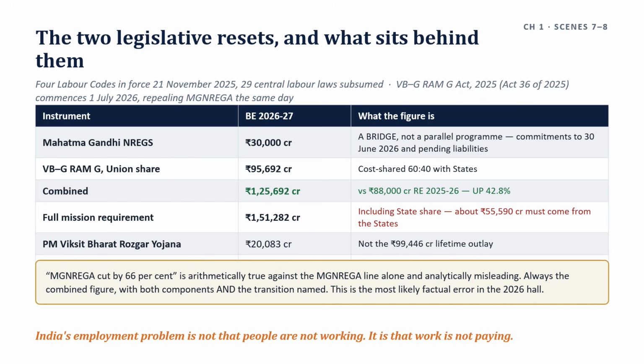So, operative provisions worth naming here. What are the operative provisions? The national floor wage, appointment letters for every worker, portable social security through a universal account number, equal benefits for fixed term employees with gratuity after 1 year, an aggregator contribution towards gig worker social security, and the inspector replaced by an inspector cum facilitator.